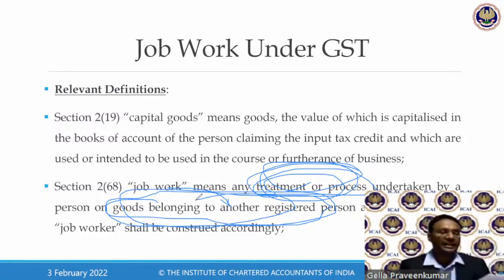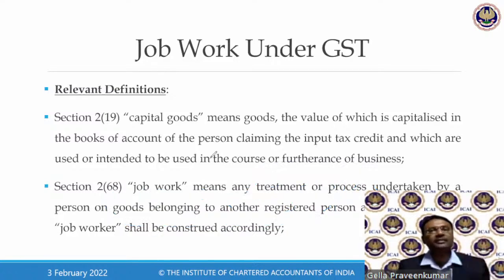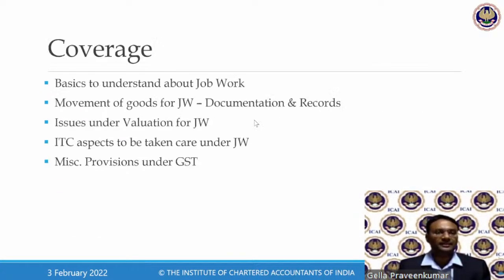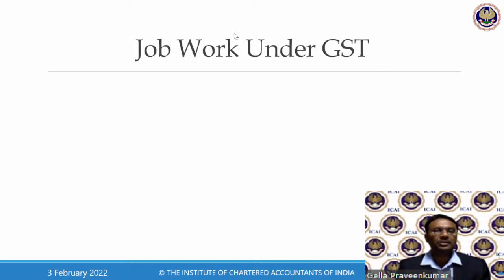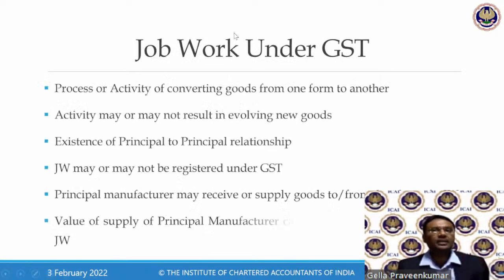I go to the printer. That fellow has got his own material. He has got his own stationery. Everything is done by him. Then it is not a job work. Job work means a treatment or process where this activity is done on goods belonging to another registered person. This is a basic point we need to understand, students. Right? Now, I'll come back to my Excel. I'll give you a basic overview and then I'll explain this concept.